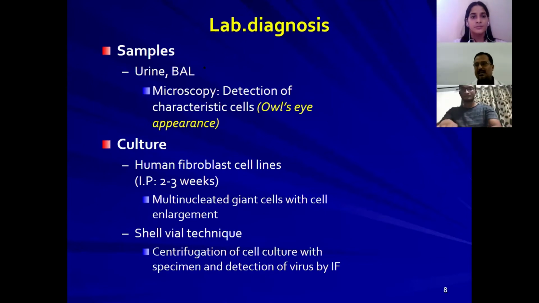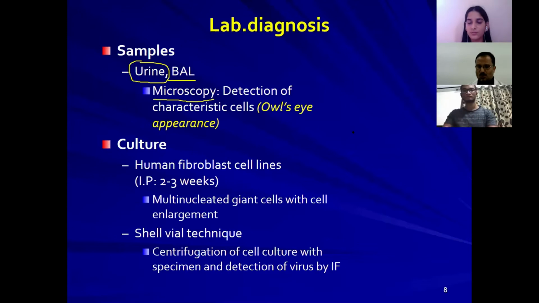Now we will see the lab diagnosis of this particular viral infection. The most important sample to collect is urine. You have to collect the urine to process it, or you can go for bronchoalveolar lavage also. But most of the time we prefer urine because the virus can be secreted, especially in childhood, for many years. So collect the urine, centrifuge the sample, and subject it to microscopy.